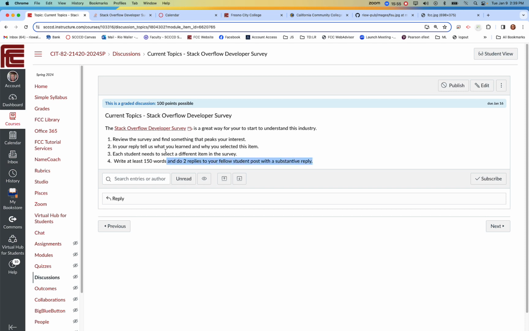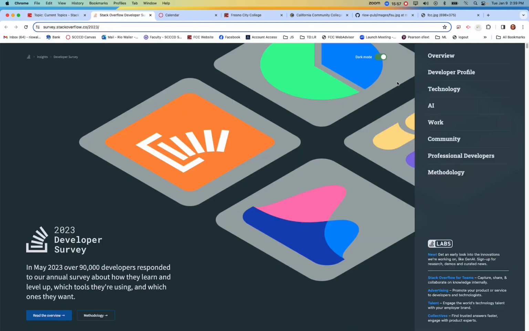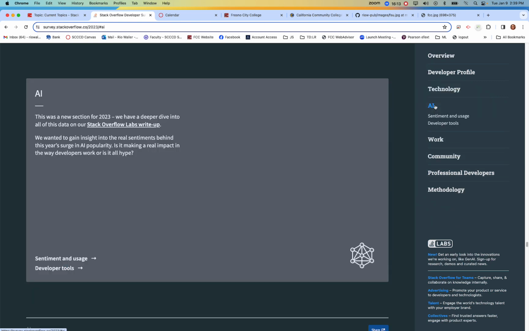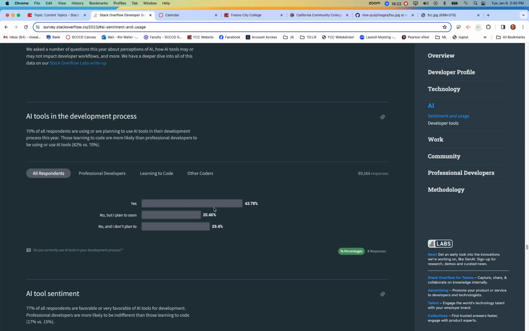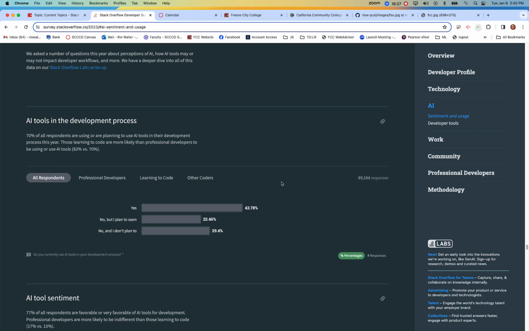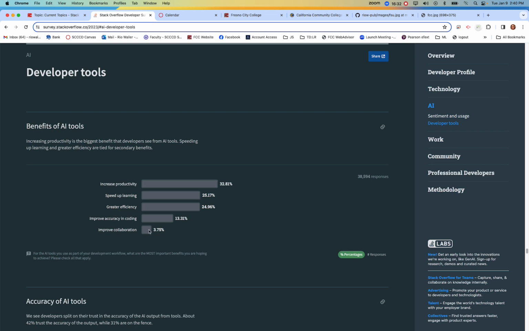and do 2 replies to your fellow students with a substantive reply. Okay, so this is great because I think this really is helpful in the sense that it gives you an overview of what they look at. 90,000 developers were asked some questions, everything from technology, how we could look at AI. That'd be an interesting one right now. Sentiment and usage, right? Are they using it? Look, so 43% of all of them, right? They're using AI. I mean, that's a huge percentage when you think about how long it's been out there. Developer tools, how are they using it?